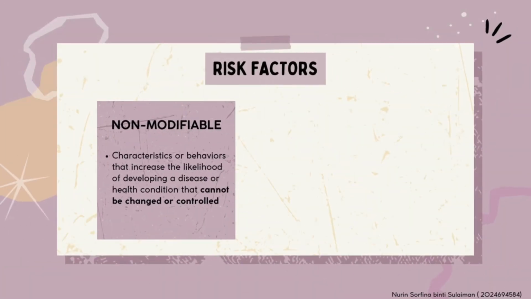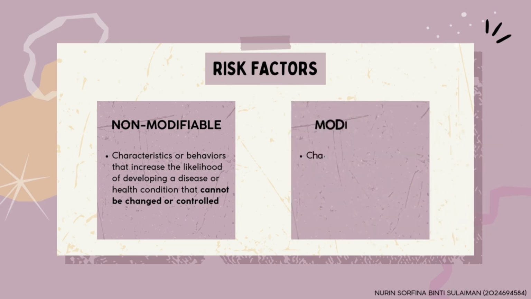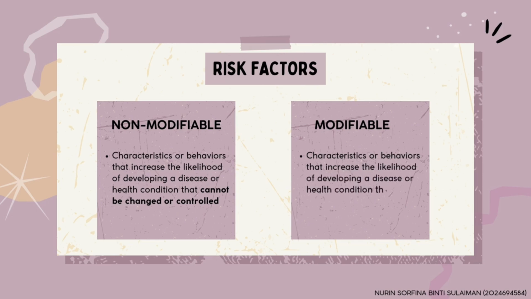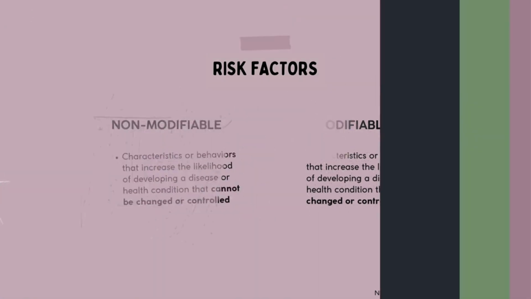There are two risk factors for lung cancer. First, non-modifiable. Non-modifiable means the characteristics or behaviors that increase the likelihood of developing a disease or health condition that cannot be changed or controlled. The second one is modifiable, the characteristics or behaviors that increase the likelihood of developing a disease or health condition that can be changed or controlled.